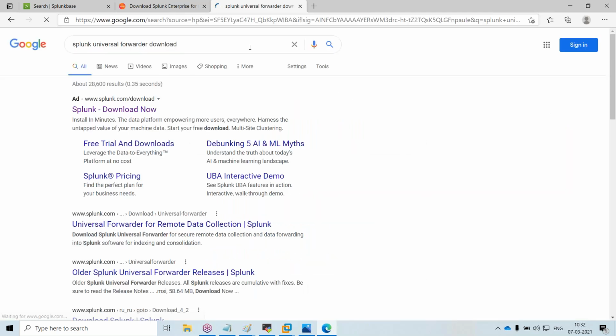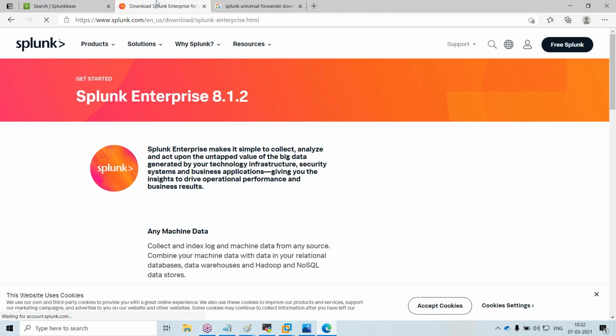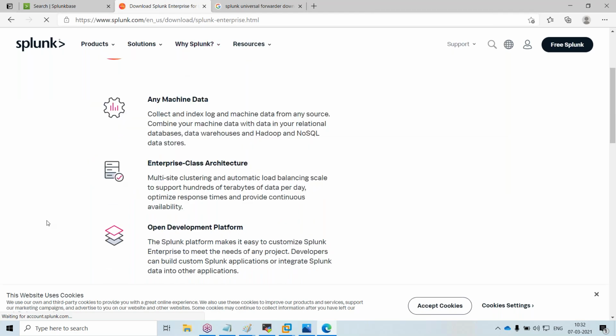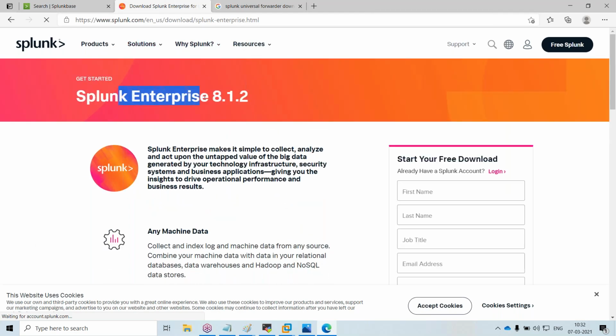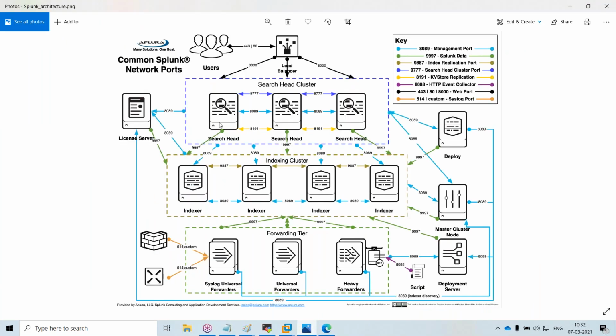Splunk has two softwares. One is Splunk Enterprise Edition, irrespective of the component. Here I am showing multiple components: search head, indexer, forwarder, heavy forwarder. In forwarders there are two types, which we'll discuss later.